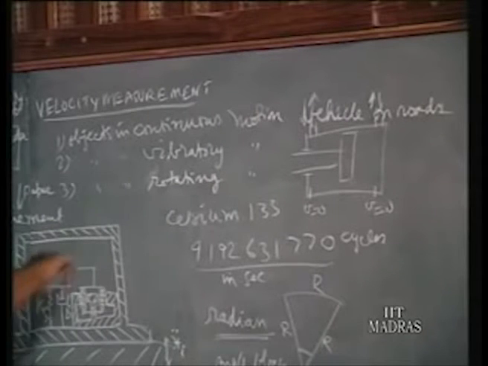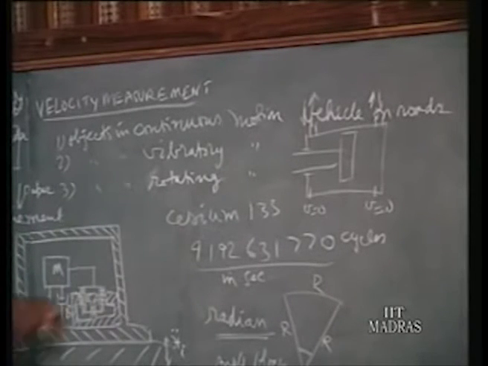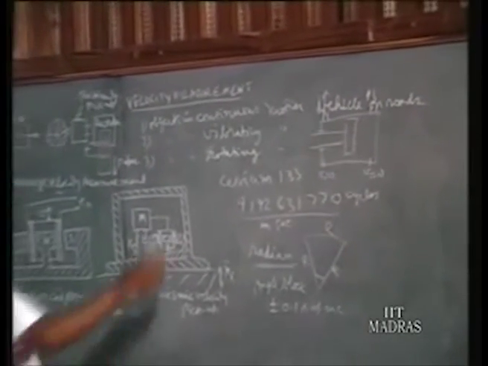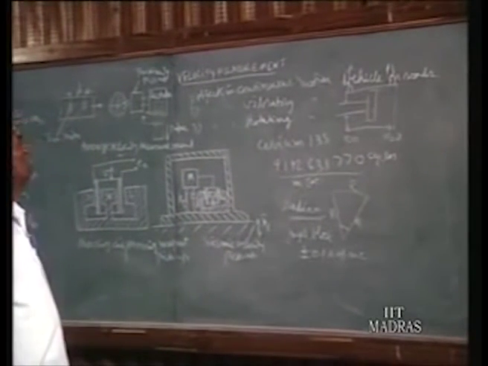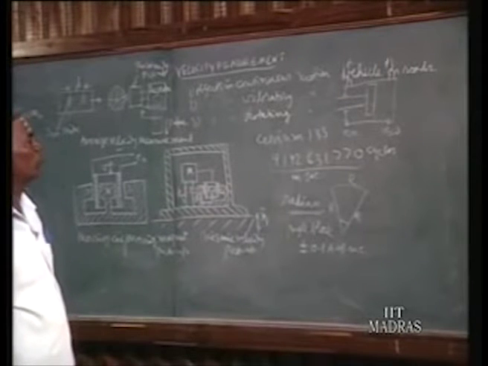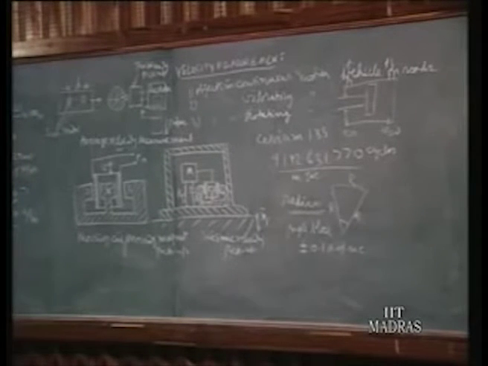And the third category is rotating speed. An article rotates about an axis. That velocity also we are interested to measure. So these are the three circumstances in which you are asked to measure velocity: continuous motion, vibratory motion, and rotating motion. Now, for measurement of continuous motion, we have got different principles.